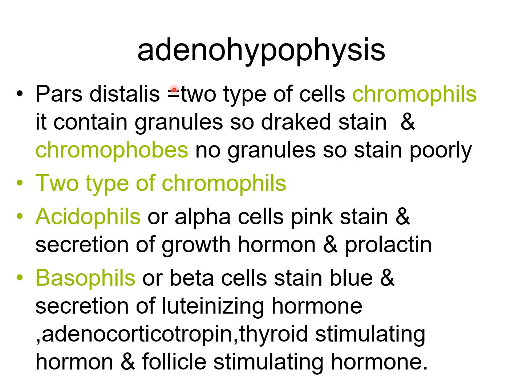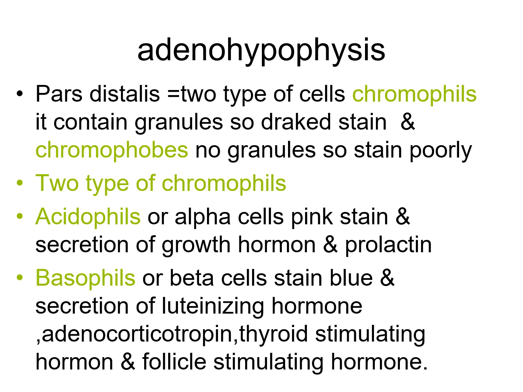Now adenohypophysis. So pars distalis has two types of cells: chromophils, which contain granules so they stain dark, and chromophobes, which have no granules so they stain poorly. There are two types of chromophils: acidophils or alpha cells, which stain pink and secrete growth hormone or prolactin; and basophils or beta cells, which stain blue and secrete luteinizing hormone, adrenocorticotropin, thyroid stimulating hormone and follicle stimulating hormone. This is the anterior pituitary gland or the adenohypophysis.